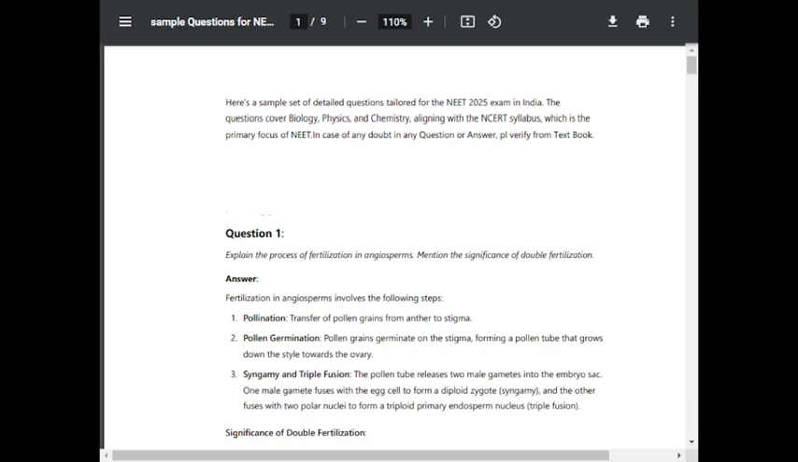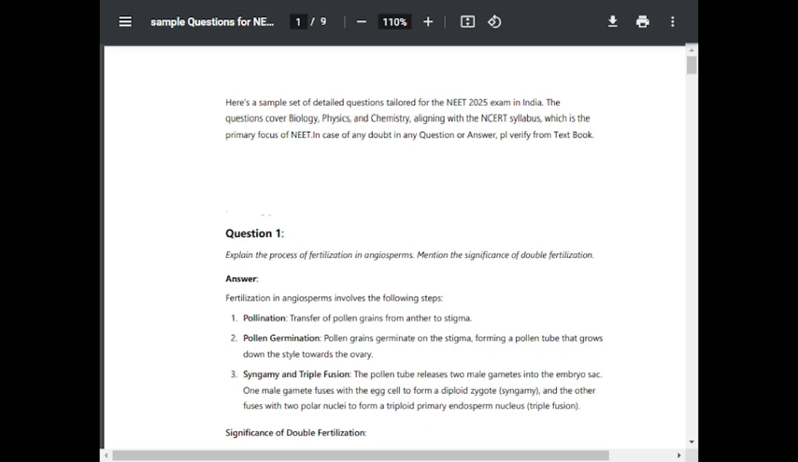Today I wish to discuss a sample set of detailed questions tailored for NEET 2025 exams in India. The questions cover biology, physics and chemistry, aligning with the NCERT syllabus, which is the primary focus of NEET. In case of any doubt in any question or answer, please verify from the textbook.